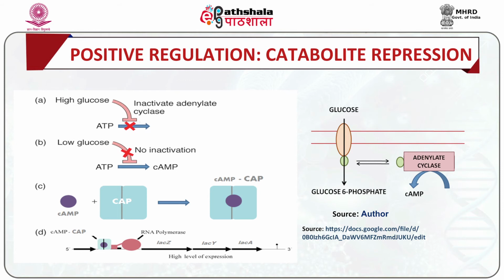The regulatory protein which we call CAP and a cAMP molecule mediate this type of regulation. CAP is also at times called CRP, that is cAMP receptor protein, because CAP binds to cAMP when cAMP is present in sufficient concentrations within the cell. The CAP-cAMP complex must be present at its binding site on the lac promoter in order for the lac operon to be induced normally. Since it exerts a positive control on the lac operon, this phenomenon is also called positive regulation, or the molecule is called a positive regulator.